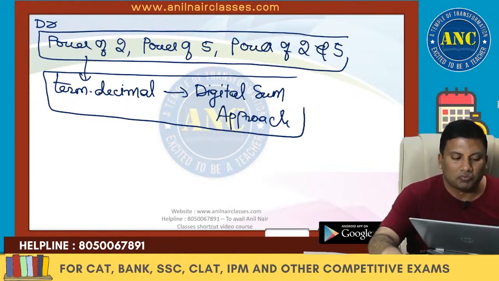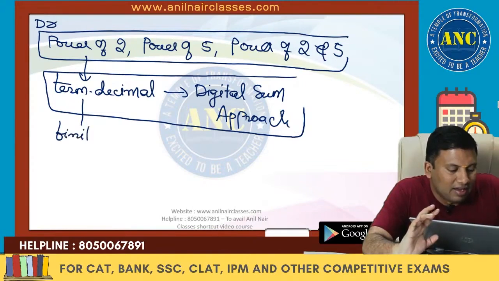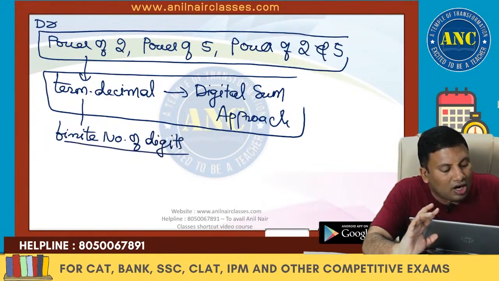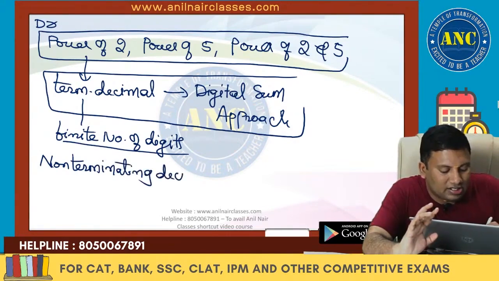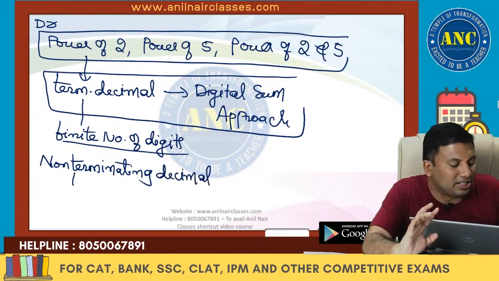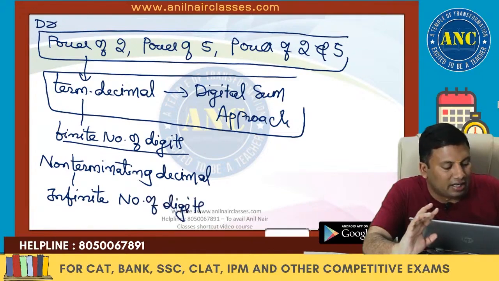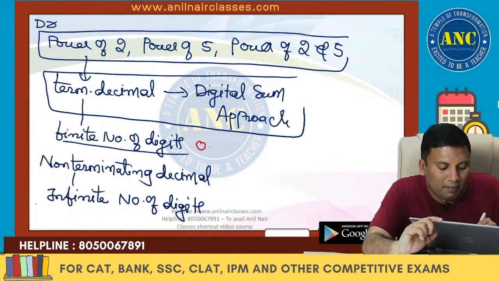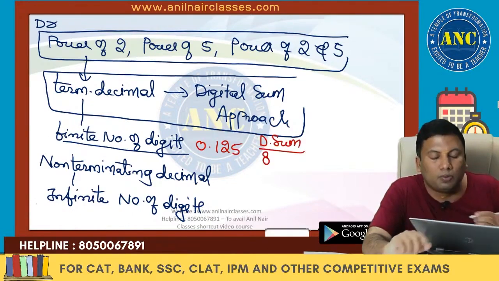Non-terminating decimals keep on recurring. Terminating decimals have a finite number of digits. Why can digital sum not be used for a non-terminating decimal? What do you mean by a non-terminating decimal? In simple language, it is an infinite number of digits. For example, if I take 0.125, you can easily say that the digital sum is 1 plus 2 plus 5 plus 0.